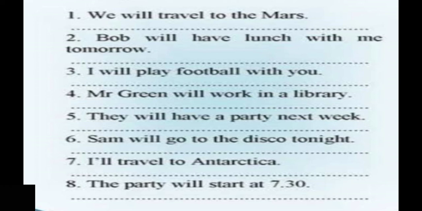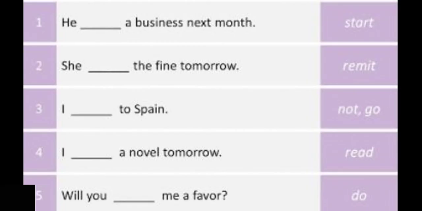They will have a party next week. Sam will go to the disco tonight. I will travel to Antarctica. The party will start at 7:30. Here we have a few more. You have to choose the verb form along with the auxiliary verb shall or will.